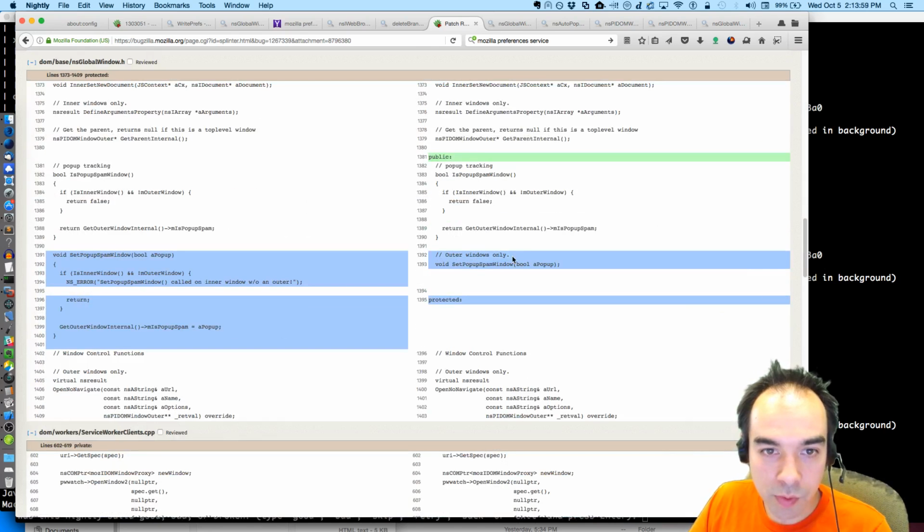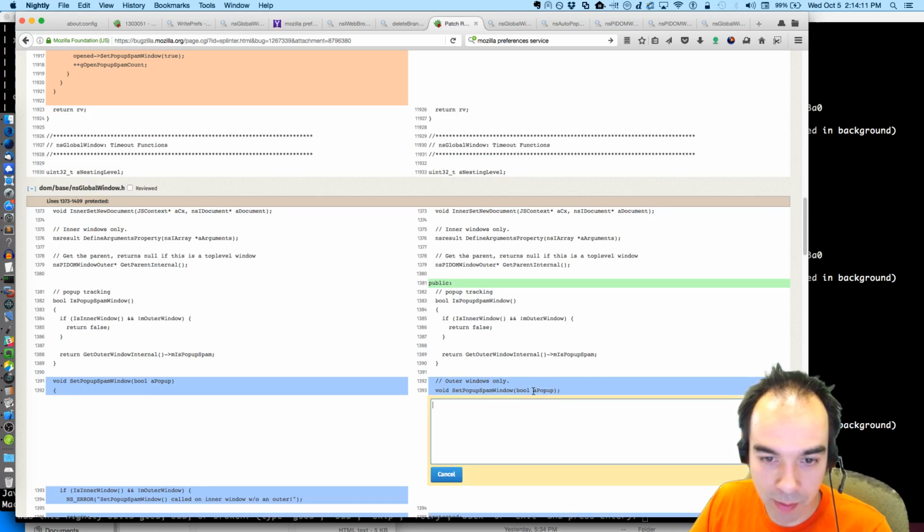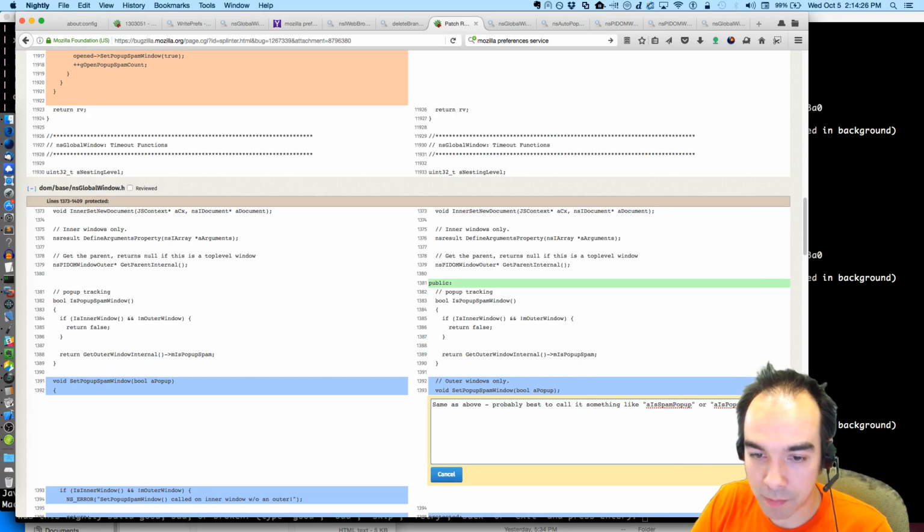So on outer windows, we expose this method on the outer window. We already had is pop-up spam window. Now we're exposing set pop-up spam window. Same as above, probably best to call it something like A is spam pop-up, or A is pop-up spam, to match the internal value it represents.